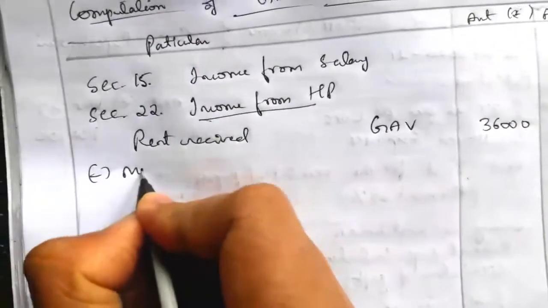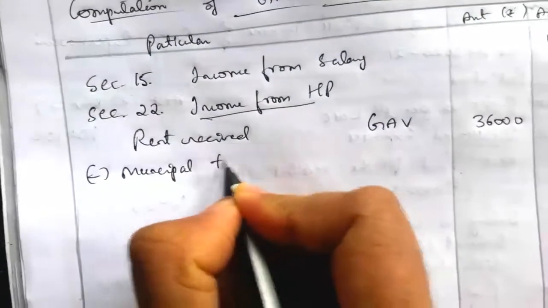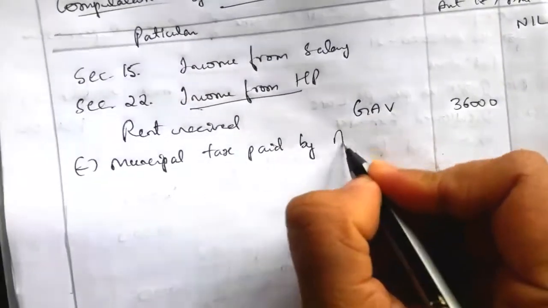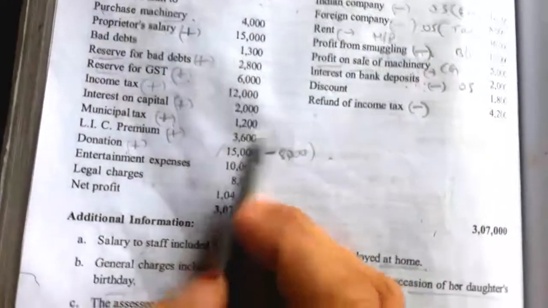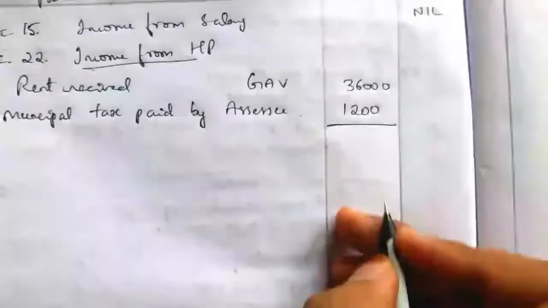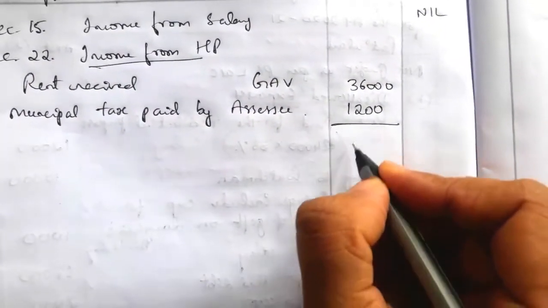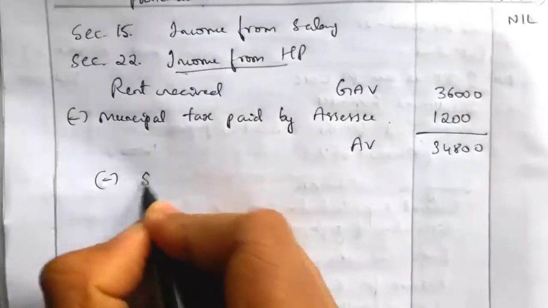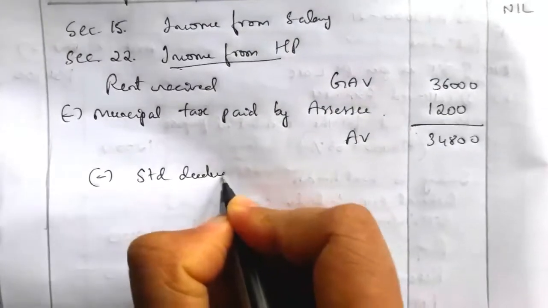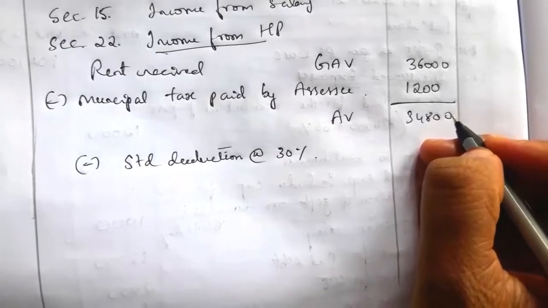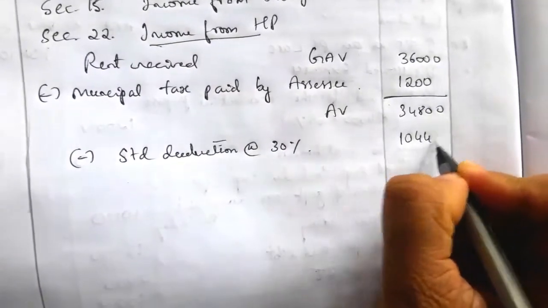From the rent received, municipal tax we have to deduct. Municipal tax paid by whom? By Rajeshwari or SSC. So the municipal tax given on the debit side is 1,200. So it is for the house property. So 36,000 minus 1,200 is equal to 34,800. So this is the annual value. From annual value, standard deduction at 30% we have to calculate. So on annual value 34,800 into 30% is equal to 10,440.